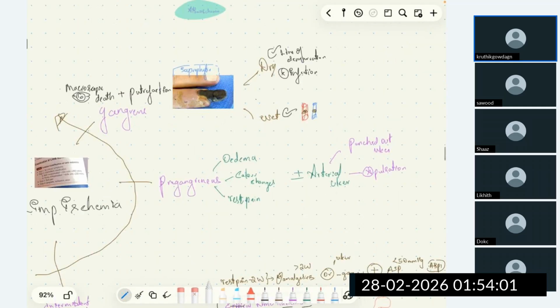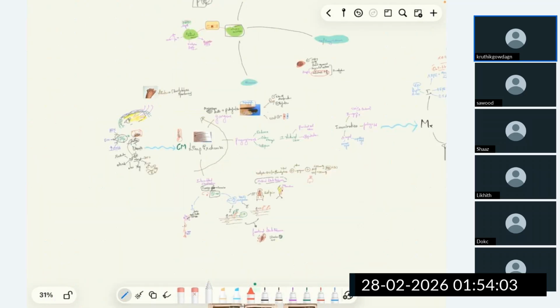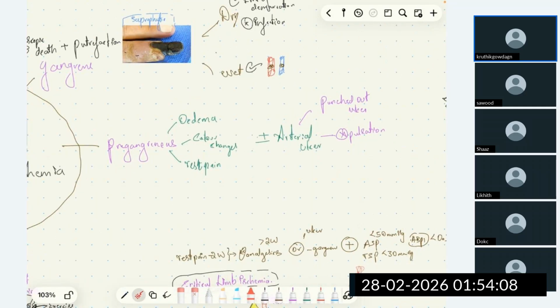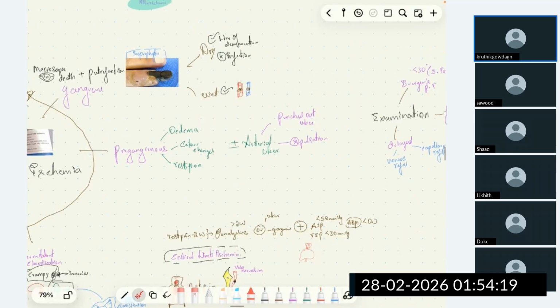Pregangrenous changes that are seen in atherosclerosis are edema. When the artery is blocked, it may lead on to edema. The color changes and the rest pain, with or without arterial ulcer. What are arterial ulcers?